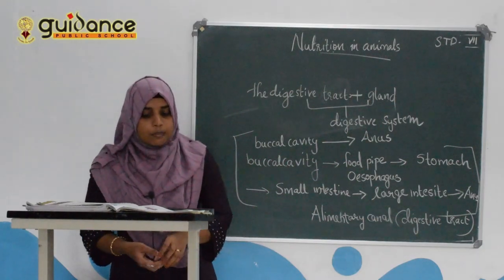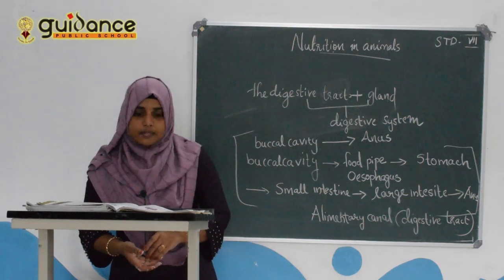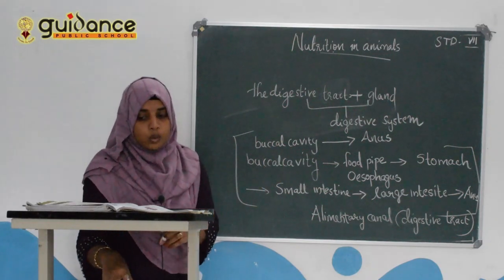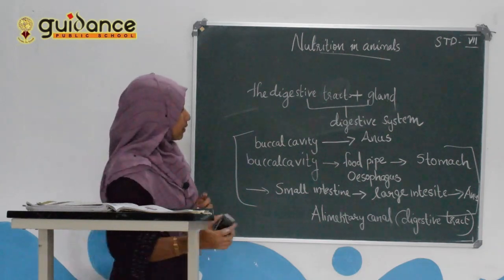Next is the mouth and the buccal cavity. The first compartment is the mouth and the buccal cavity.